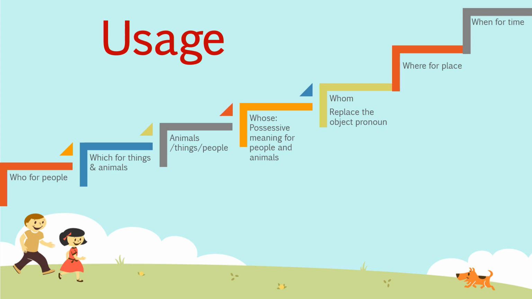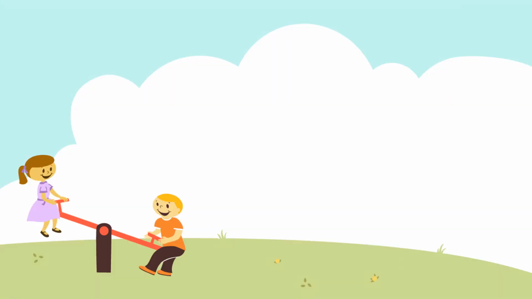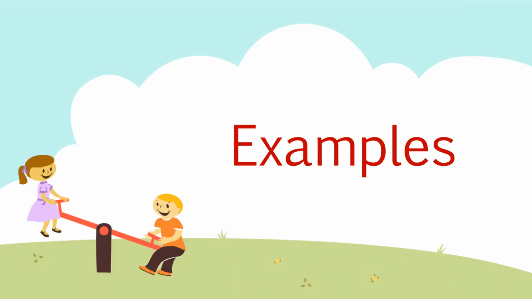Now, let me explain it to you again. Who for people, which for things and animals, that for animals, things, or people, whose for possession, and whom to replace the object pronoun, where for place, and when for time. Now, I'll explain it to you with the help of examples.